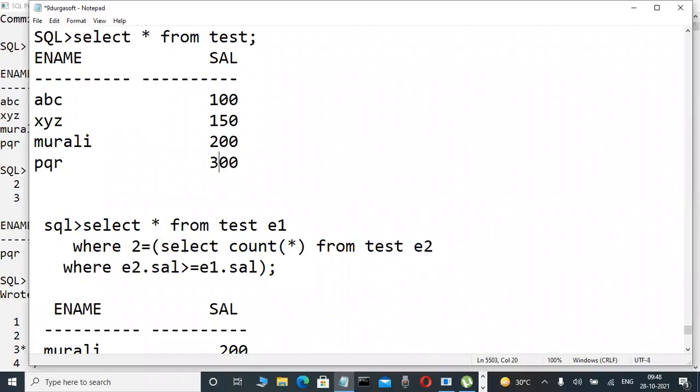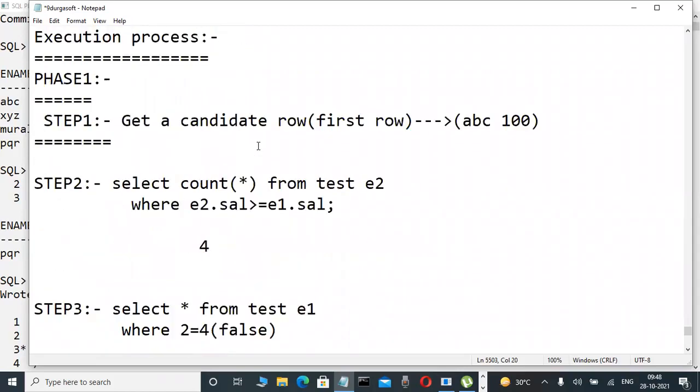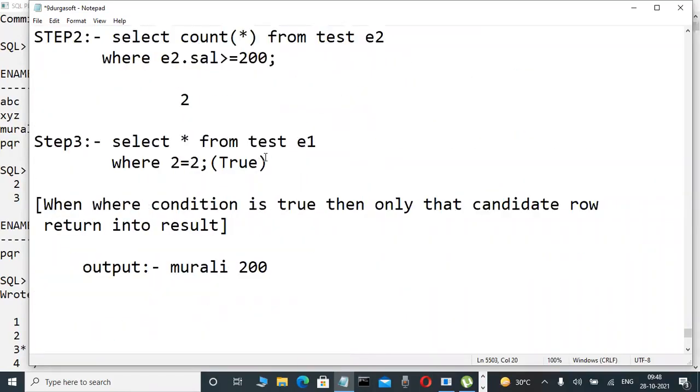Yes, sir. The condition is true, and the condition is false also. Why? Because the records for which the condition is true are written into the result. The records for which the condition is false are rejected. Okay? Yes, that's why the last record is also checked by the server.